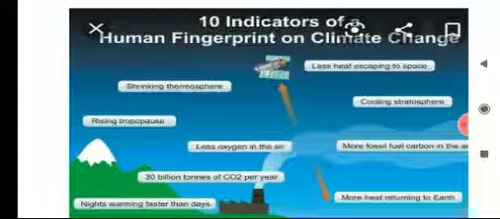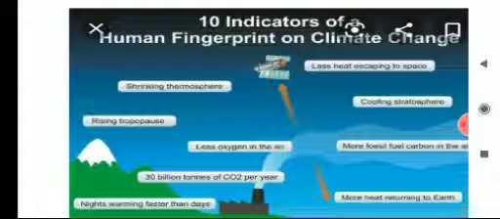Let us see now some important indicators of climate change which show the effect of global warming.